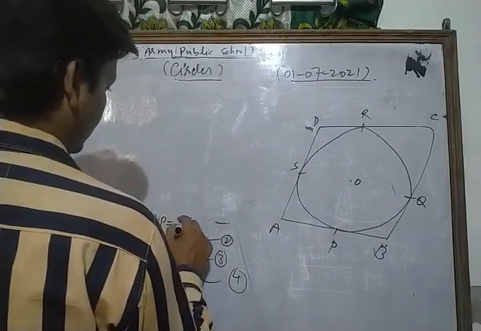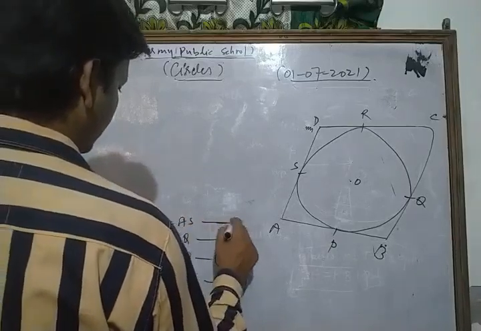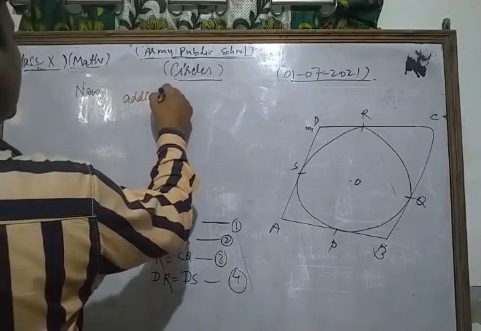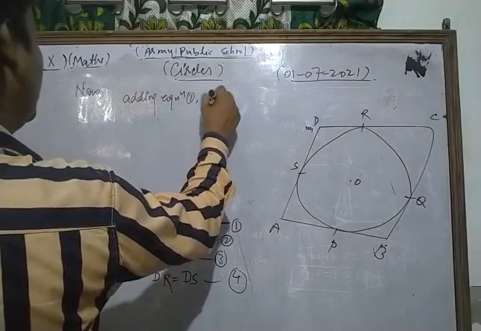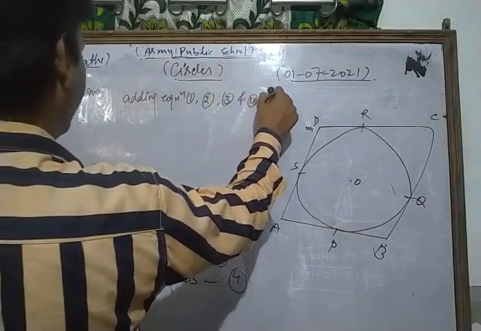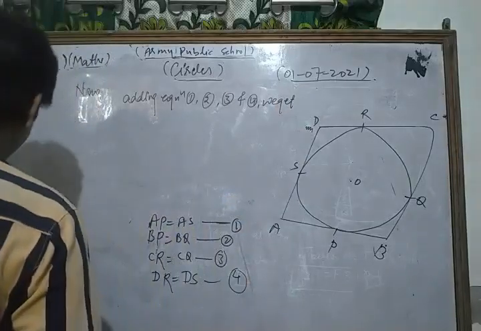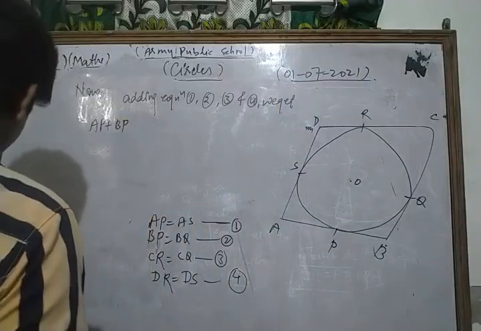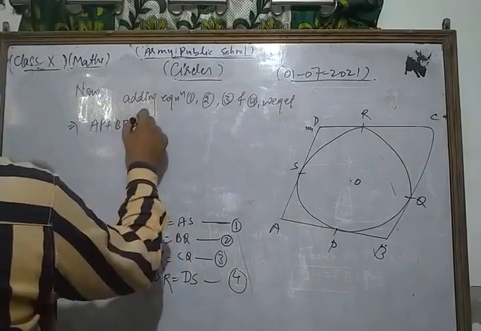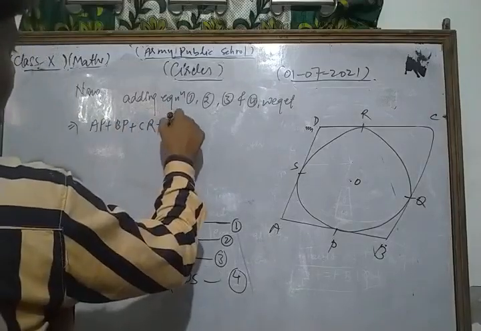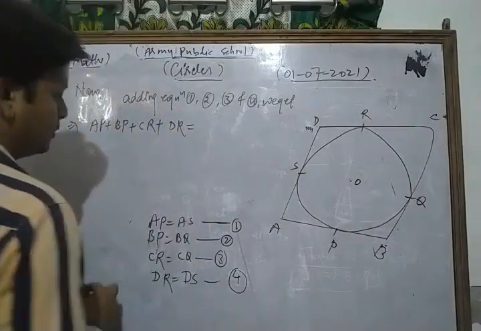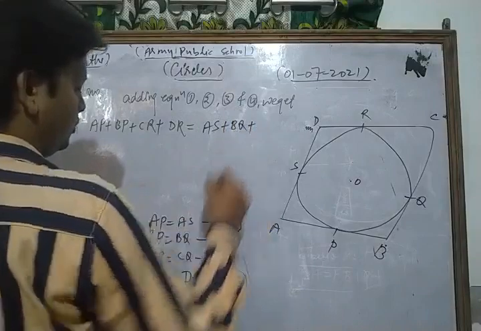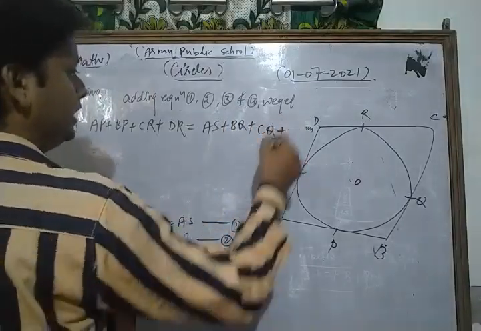Now, dear student, adding equations 1, 2, 3 and 4, we get AP plus BP plus CR plus DR is equal to AS plus BQ plus CQ plus DS.